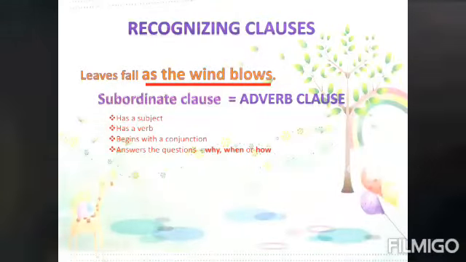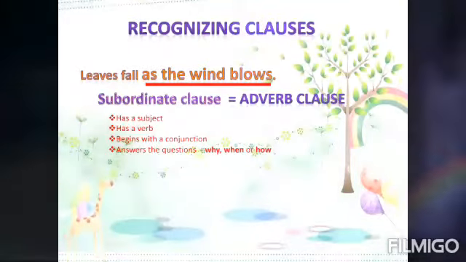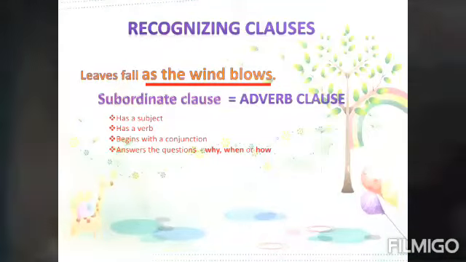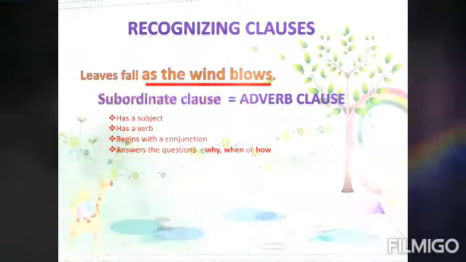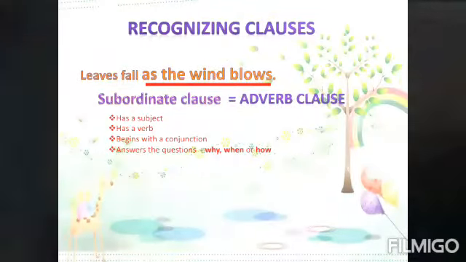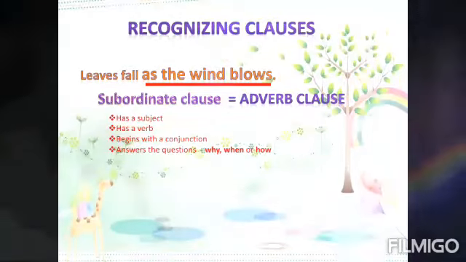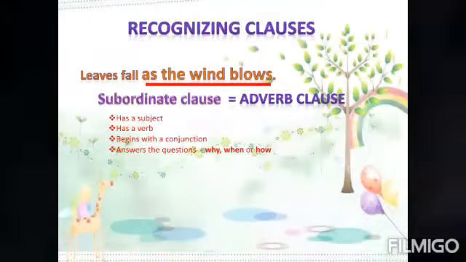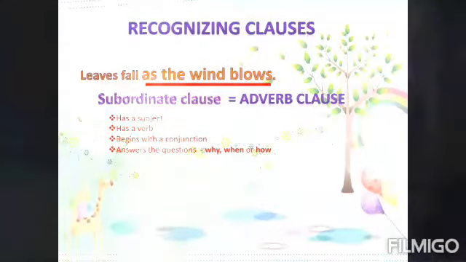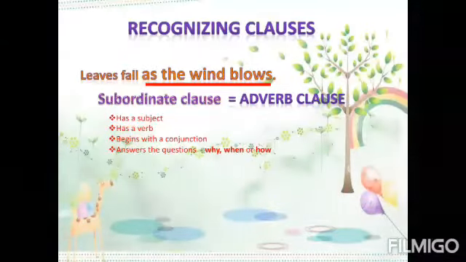Look at the adverb clause here to check the above conditions. Has a subject. The wind is the subject. Has a verb. Blows is the verb. Begins with a conjunction, as. Answers the question, when. When do leaves fall? As the wind blows.